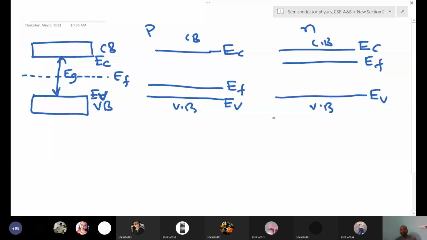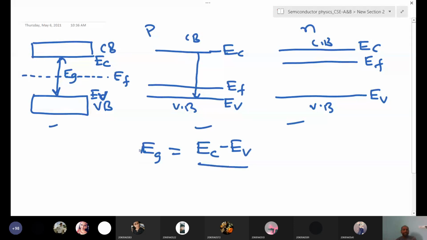Now, the band gap EG means the energy difference between EC and EV. This is the band gap. Here also, see, the gap between two bands: the maximum of the valence band and the minimum of the conduction band. This is the energy gap.